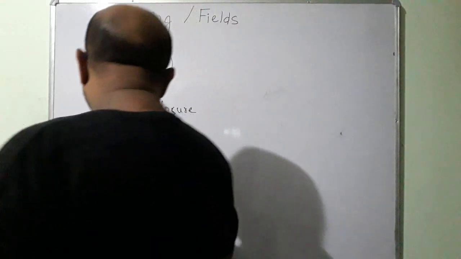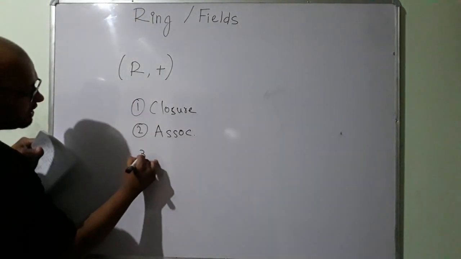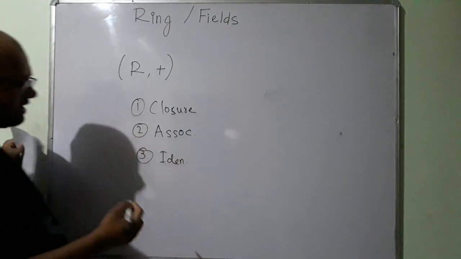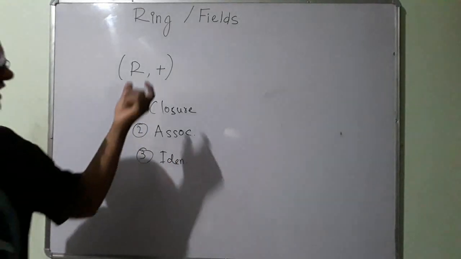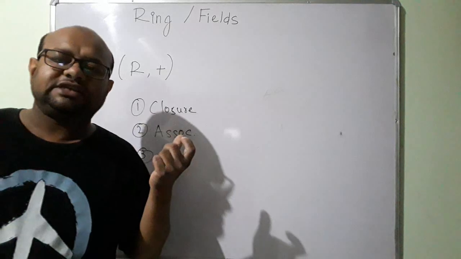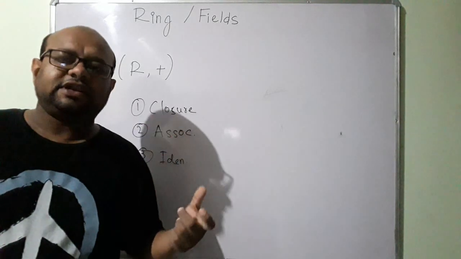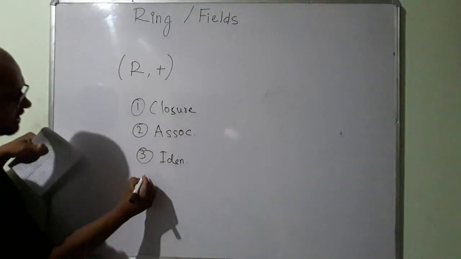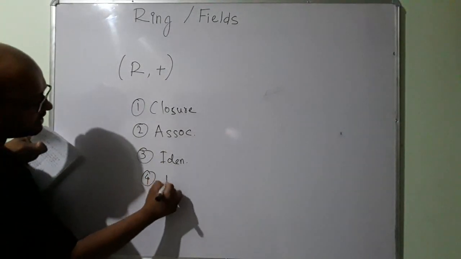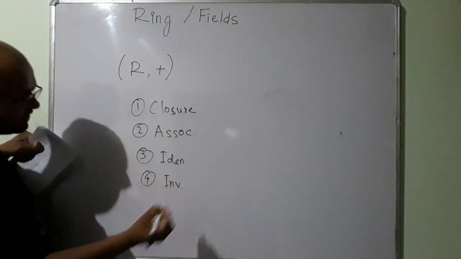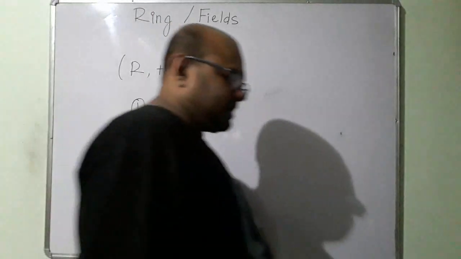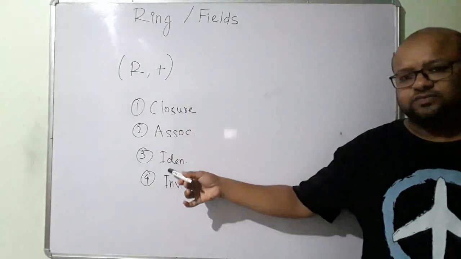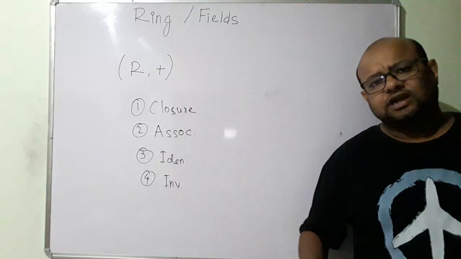Then we tried to figure out if identity existed, if the identity element with respect to this operation existed. If it existed, then we say it's a monoid. Then we tried to figure out whether for each element the inverse existed. If the inverse existed and all these were satisfied, then we say it's a group.